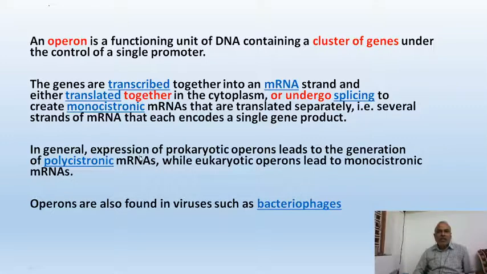In general, expression of prokaryotic operons leads to the generation of polycistronic mRNA, while eukaryotic operons lead to the generation of monocistronic mRNAs. Operon-like functioning mechanisms are also found in viruses such as bacteriophages.